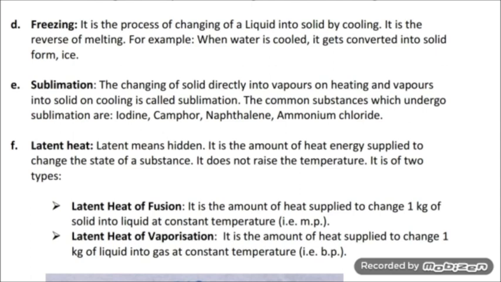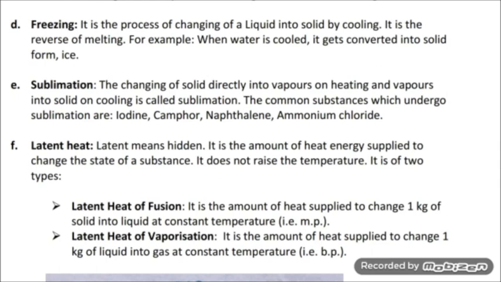This shows that when the solids are heated, their particles move so quickly that they separate completely into gas. And when the vapors of these sublime substances are cooled, the particles slow down so quickly that they become fixed and form solid. So in sublimation, number one, the changing of solid directly into vapor happens, and number two, the changing of vapors or gas directly into solid.